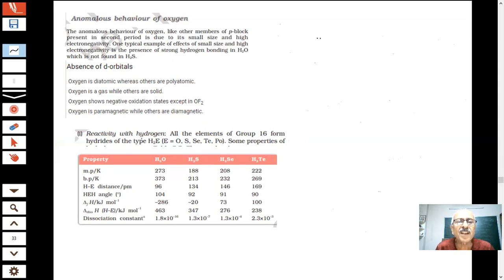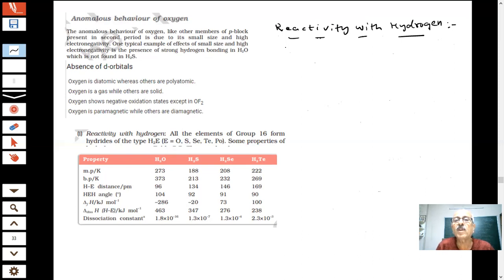Now I'm talking of the reactivity with hydrogen. Every table, every graph which is given in the book, students, becomes an important question for the paper. Students leave them because they don't want to spend time on these tables, and the result is they do not answer the questions in the paper.